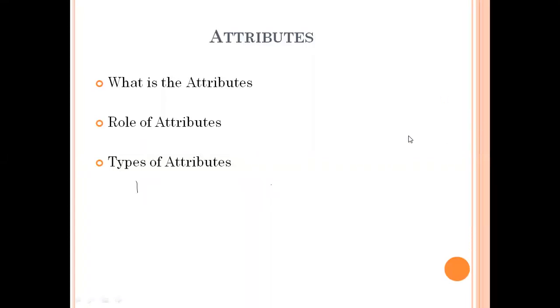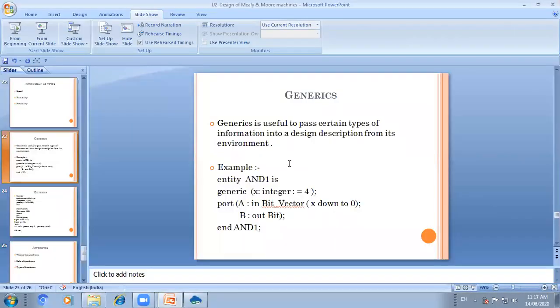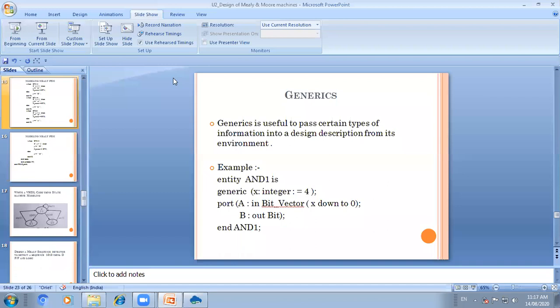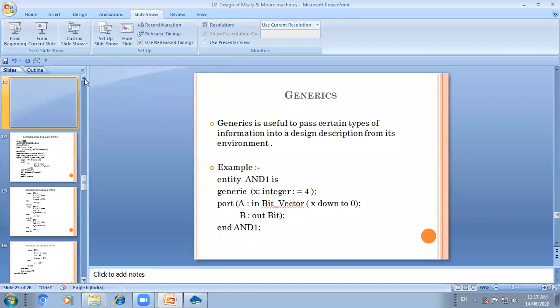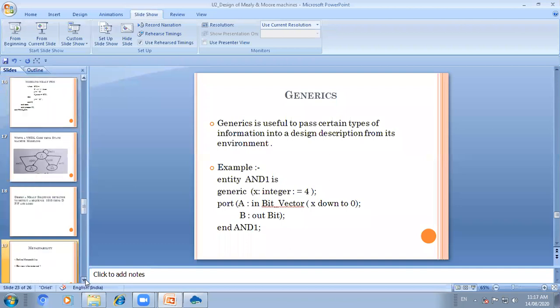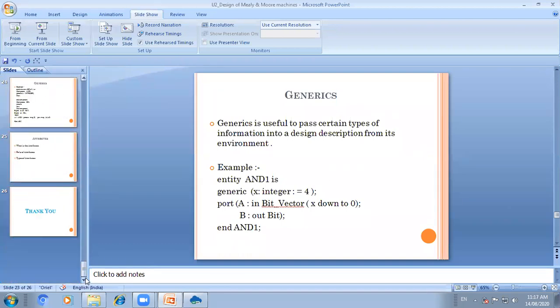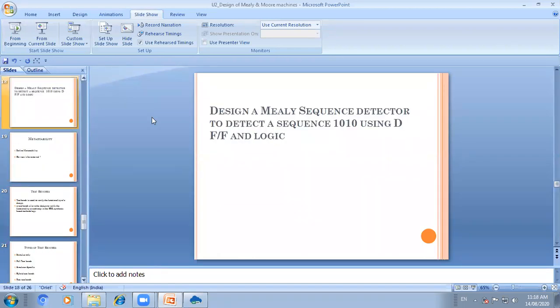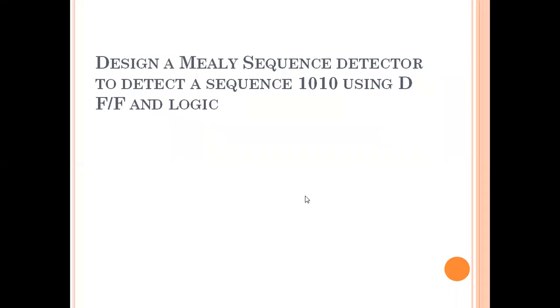So these are the topics. The last topic was attributes and generics. Now for this unit we require practice. From a practice point of view, I will give one question, and all of you have to write down this question and solve it.